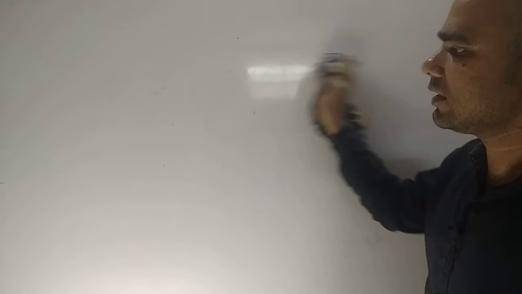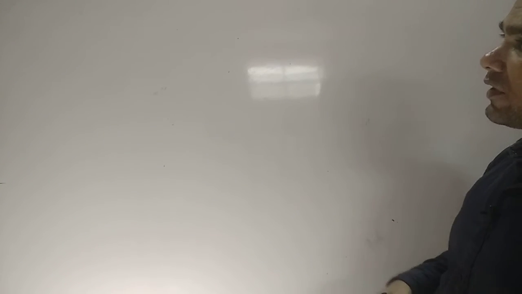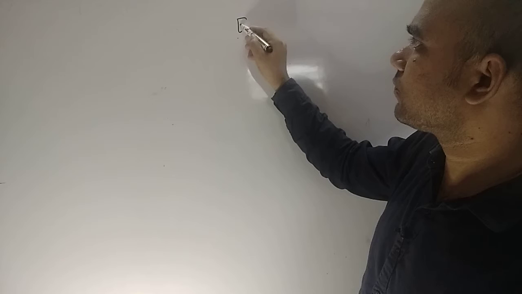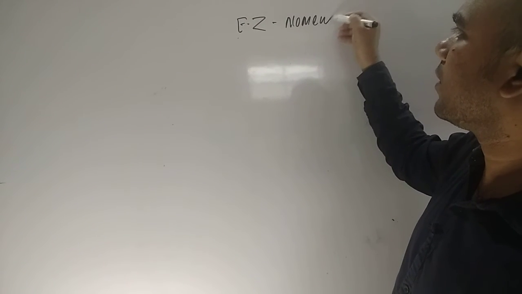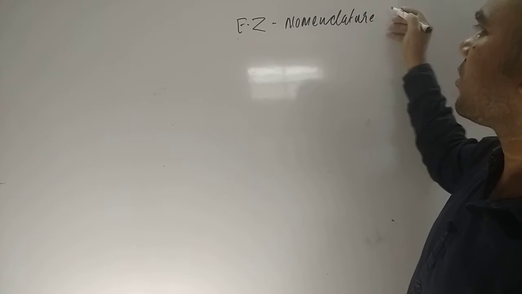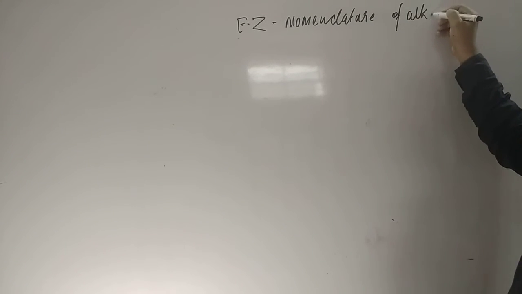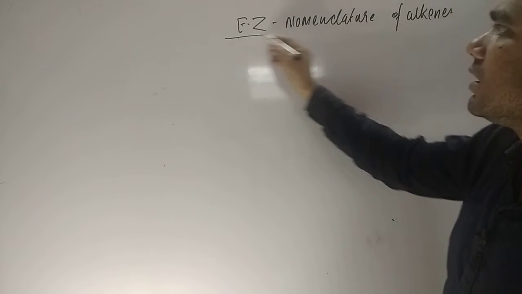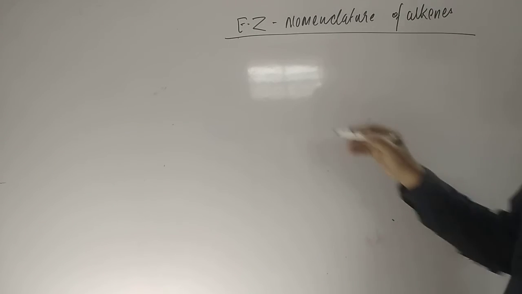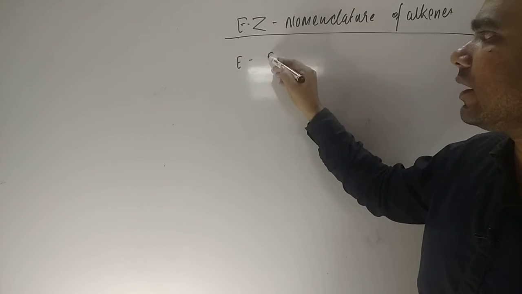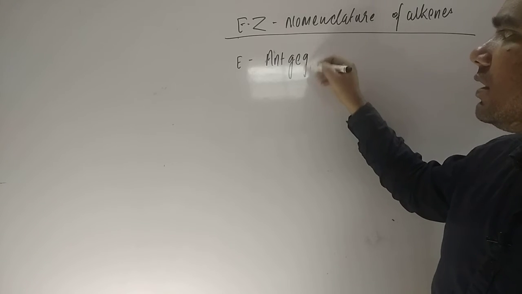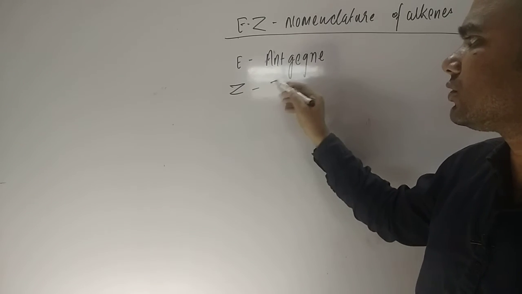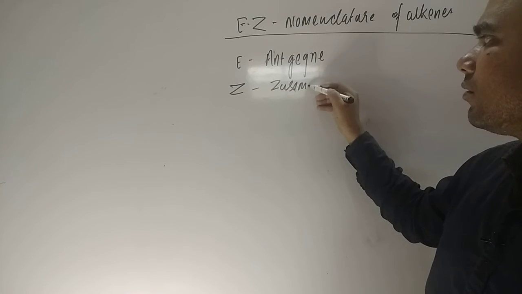We use EZ nomenclature when there are 4 different groups. E stands for Entgegen, and Z stands for Zusammen.